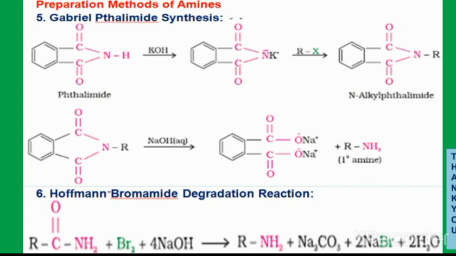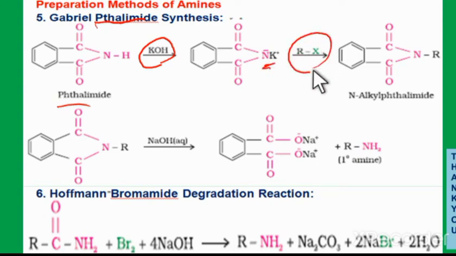Another preparation method is the Gabriel phthalimide synthesis. In this case, phthalimide, which is a benzene ring bearing C double bond O, NH, C double bond O, is initially treated with a strong base like sodium or potassium hydroxide. It forms the salt of the base, and by loss of a water molecule, it forms the salt: benzene ring with C double bond O, N, C double bond O, K.